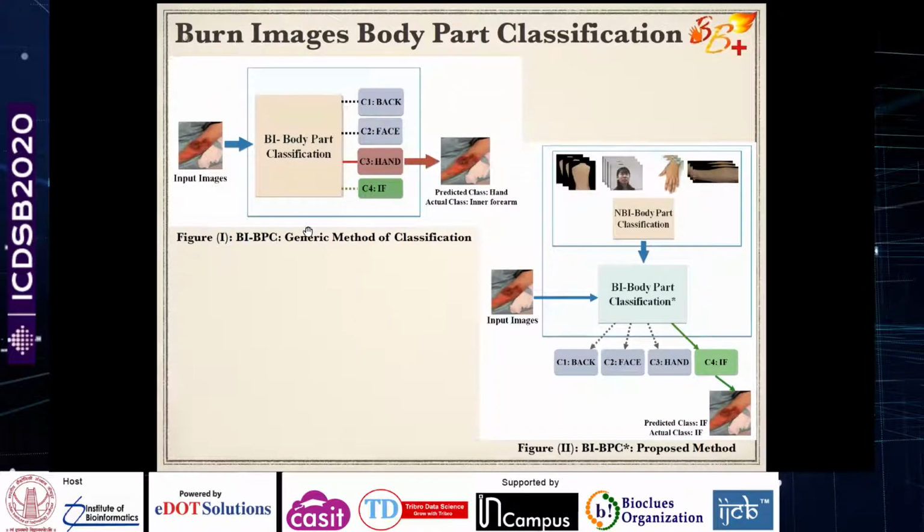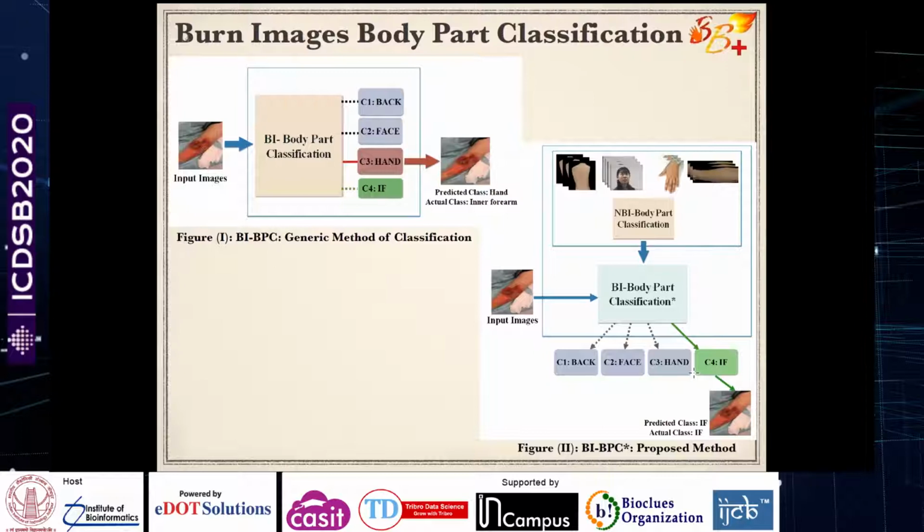So we tried the existing simple deep learning models. There is very good literature in that particular sense. ResNet, VGG16, VGG19 are the standard benchmark deep learning models for classification that have been used, so we also tried them. There we proposed another approach also. Now these already trained models have been trained on a different kind of data set, all world images, so they do not generalize for the body part problem. And our data set of burn images was limited. Even though we have a good number of 600 images, it is still generally less compared to the number of images required for a deep learning model at times.